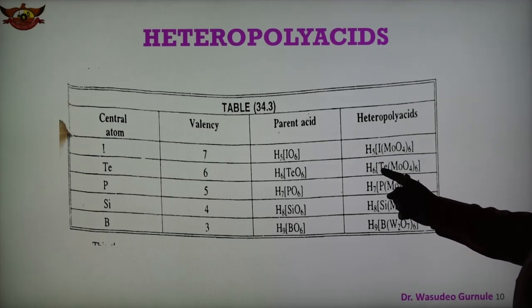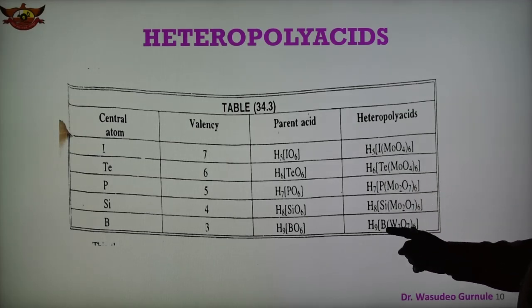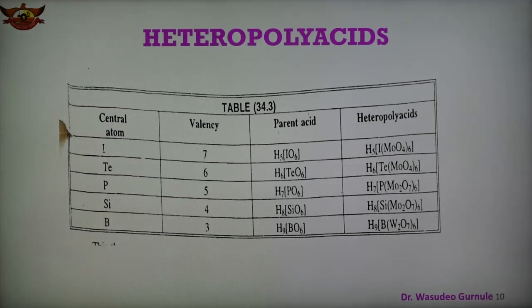The heteroatoms are iodine, tellurium, phosphorus, silicon and boron, and the valency of the central atom is shown. Iodine is 7, tellurium is 6, phosphorus is 5, silicon is 4, boron is 3. The parent acid is shown, and the heteroatom is shown here in this way. Different types of heteropolyacids containing different heteroatoms are shown in this table.